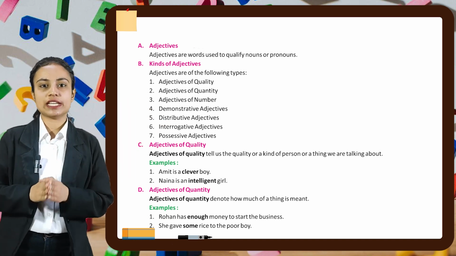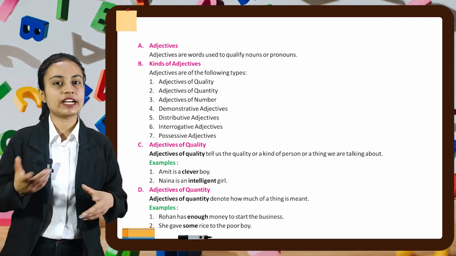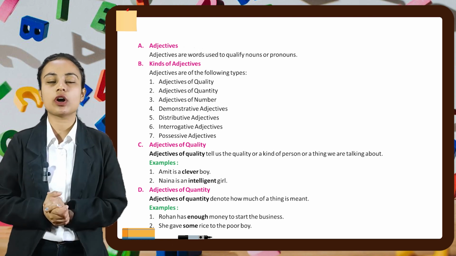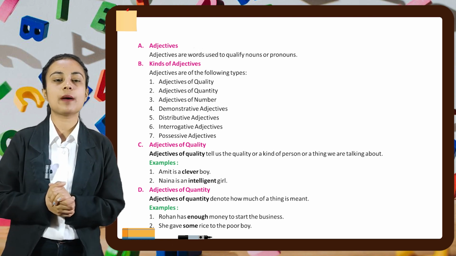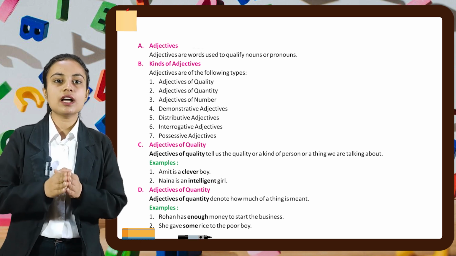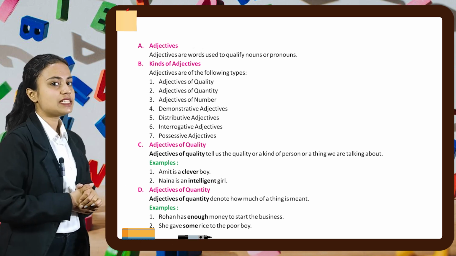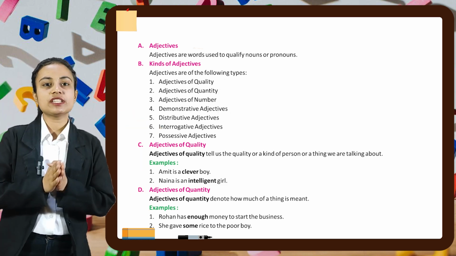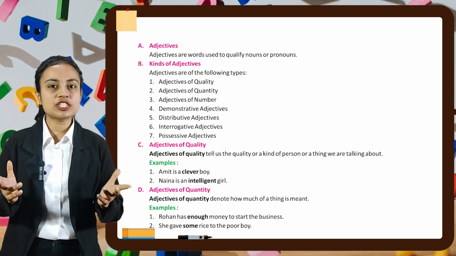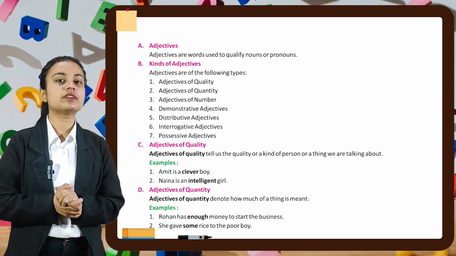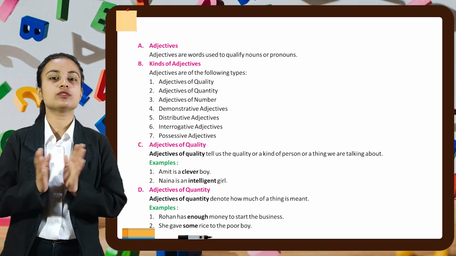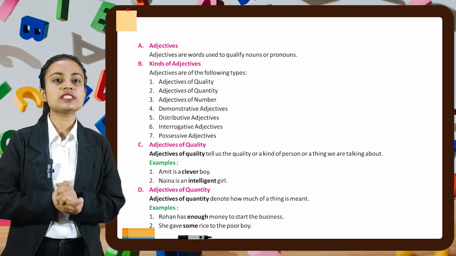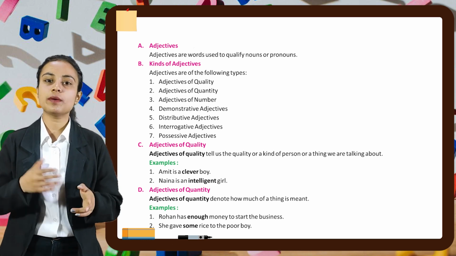Adjective of quality tells us the quality or the kind of person or a thing we are talking about. For example, Amit is a clever boy. Naina is an intelligent girl. Let's see the part number D, which is adjective of quantity. Adjectives of quantity denote how much a thing is meant. For example, Rohan has enough money to start the business. Second one is she gave some rice to the poor boy.